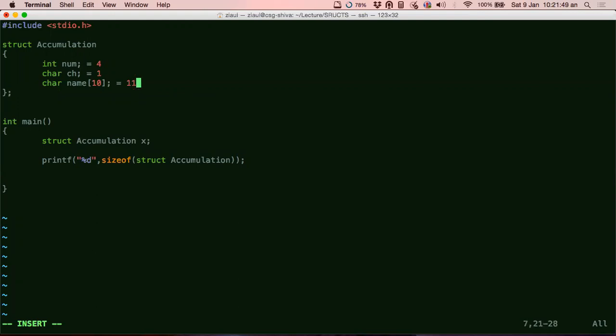So all that you have to do to find the size of a struct is take the individual members and add up the size of each. Since it is a character array, there will be a backslash 0. So this is 11, guys. This might be a trick question at times because you see a 10 here, but the actual size is 11. So just remember that whenever someone asks you the size of a struct, you add up the individual members, and that's the size of the struct.